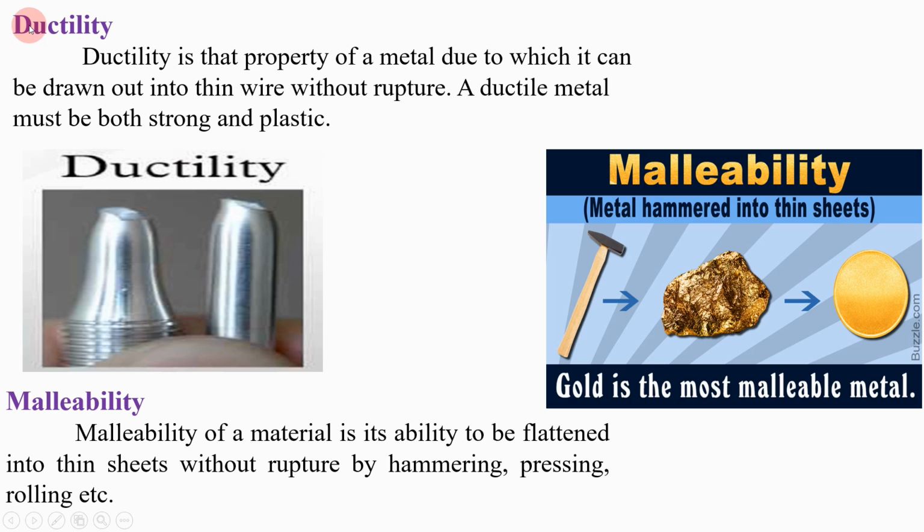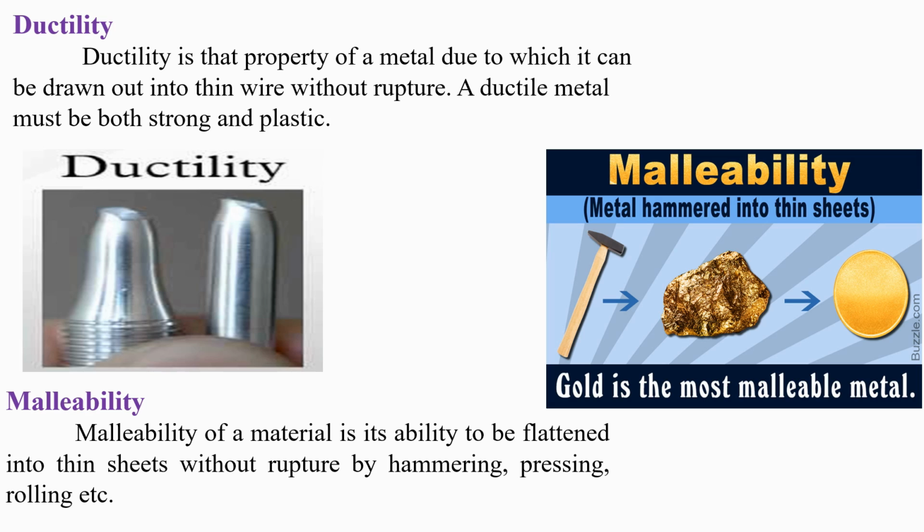Now what is ductility? See guys, ductility is that property of a metal due to which it can be drawn out into thin wire without rupture. You have seen so many metals in wire form, for example copper wire, which is used to conduct electricity, or MS wire. Copper is a ductile material. In my video, unit number 4, copper and its alloys, we have seen copper is a ductile material. Why do we say copper is a ductile material?